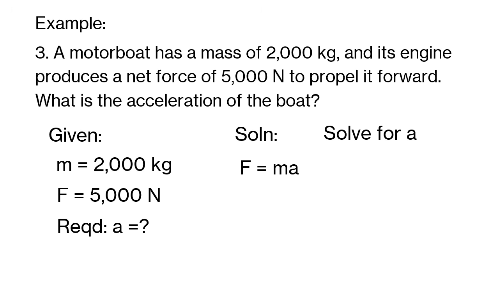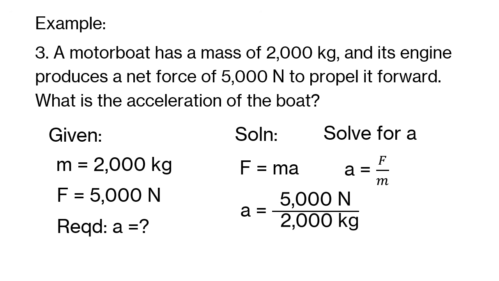Again, to solve for acceleration, we know that force equals mass times acceleration. Again, we transform this formula to find an equation for acceleration, or a. And we get a equals force divided by mass. We use this formula and substitute our given 5,000 newtons divided by 2,000 kilograms. And we get 2.5 meters per second squared, which is our acceleration.